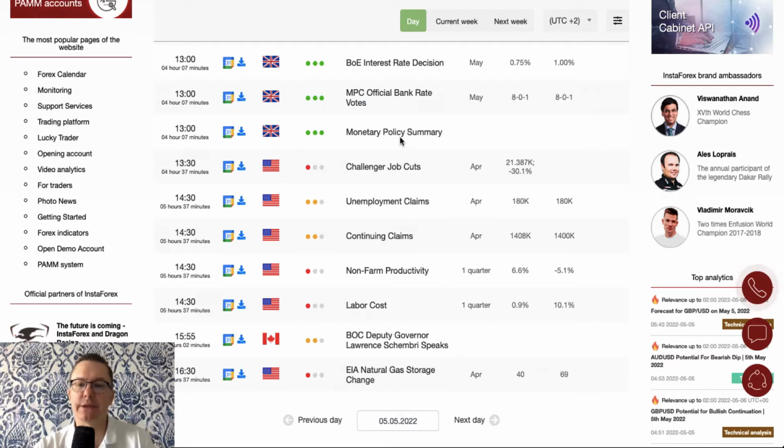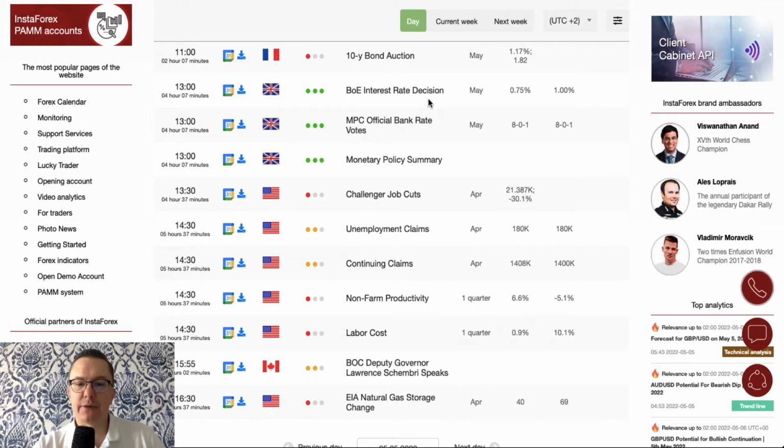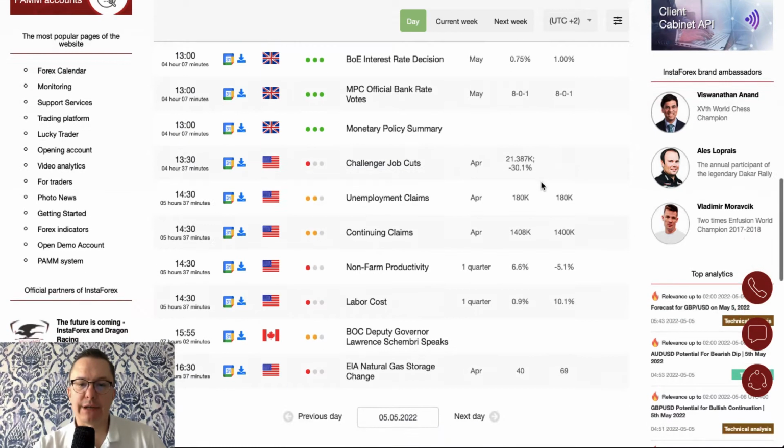All of these events are scheduled for release at 1 p.m. The Bank of England is expected to hike from 0.75 to 1% today, so we will see how about that later on, and we should expect a higher volatility, of course, during this period of time.